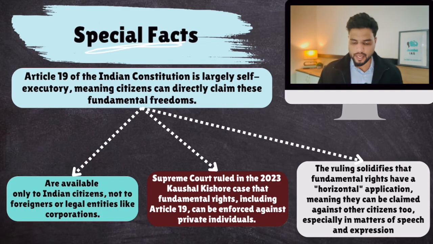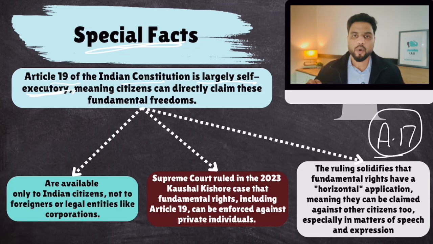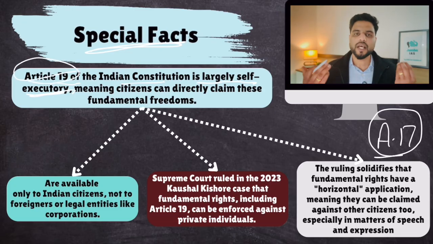Listen to me carefully. Article 19 of the Indian Constitution is largely self-executory. That means to execute Article 19, to give these freedoms, the state does not have to pass any law, which is very different, if you watched yesterday's lecture, from Article 17, which abolishes untouchability. To abolish untouchability, Parliament has to pass a law. State has to pass a law, right? But for Article 19, these freedoms are automatically guaranteed. They don't require any law. They are self-executory. Okay?